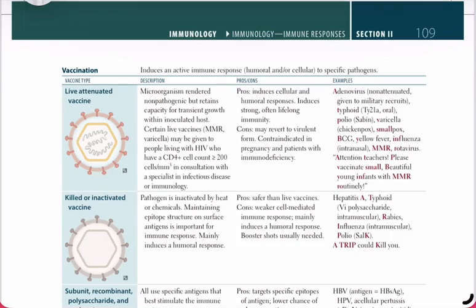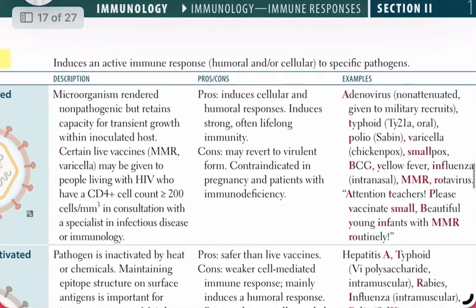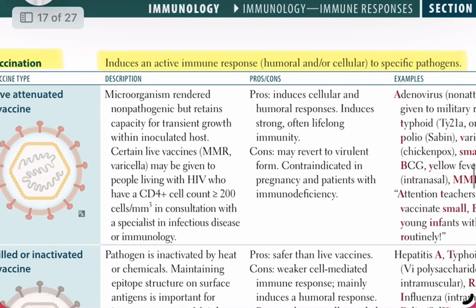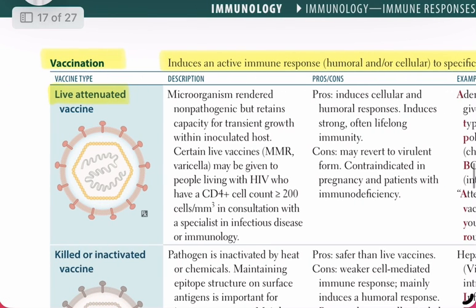Let's talk about vaccination. Vaccination is all about inducing an active immune response, either humoral, cellular, or both, against specific pathogens. Now, there are different types of vaccines. 1. Live attenuated vaccines. These are made from microorganisms that have been rendered non-pathogenic, but they still retain the ability for transient growth inside the host once inoculated.